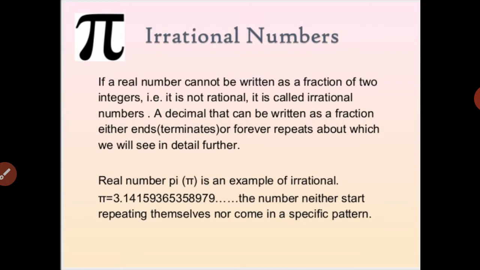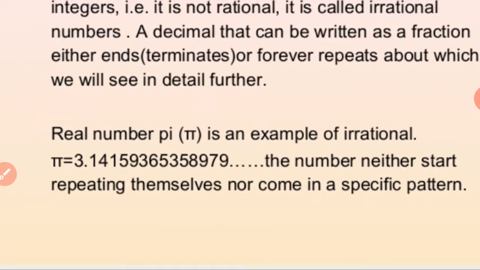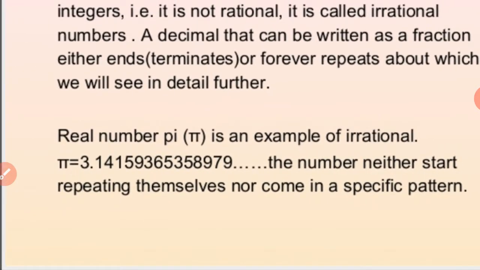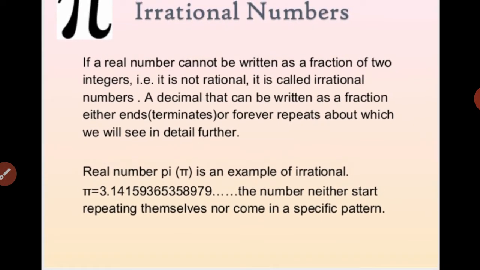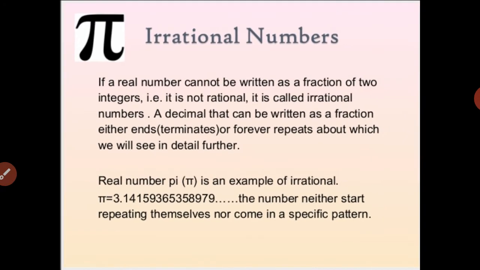Now here, the real number pi. What is pi? Pi is an example of an irrational number. The value of pi is 3.1415936535897 and so on. It never ends. The digits neither start repeating themselves nor come in a specific pattern. These kinds of numbers are irrational numbers, that is, numbers whose division never ends and whose digits also never repeat. These kinds of numbers are known as irrational numbers.